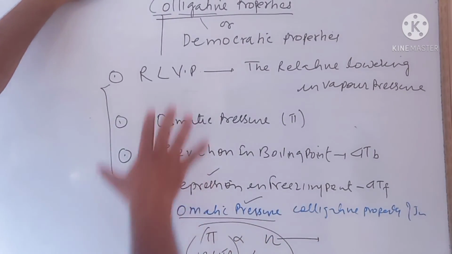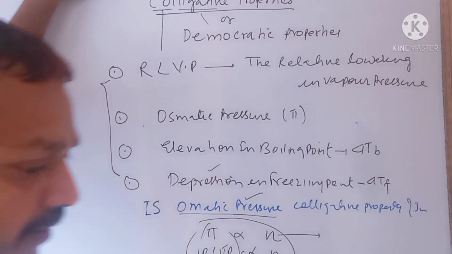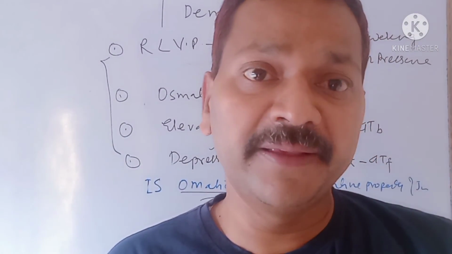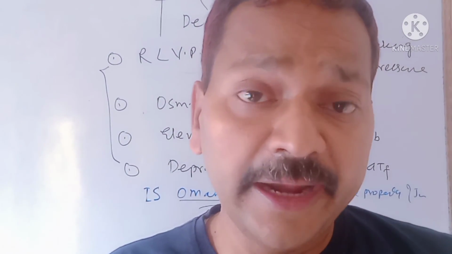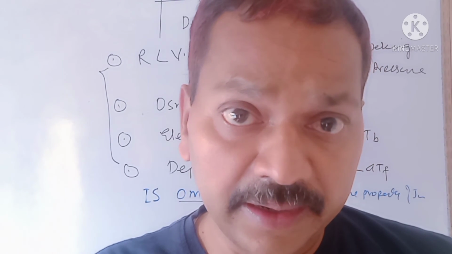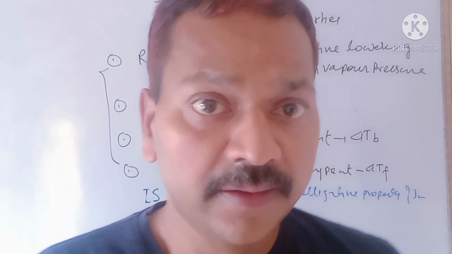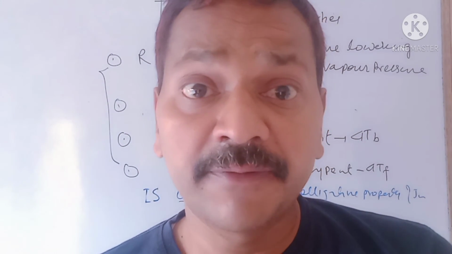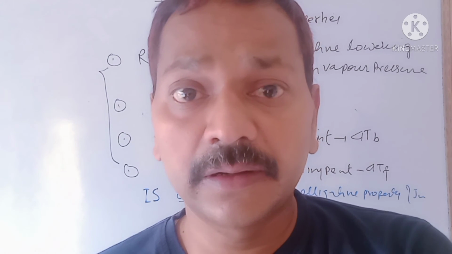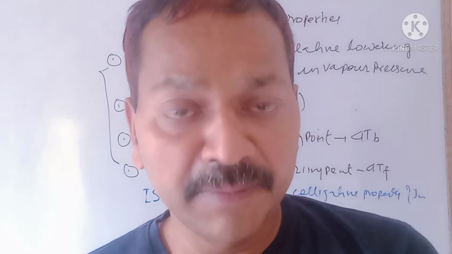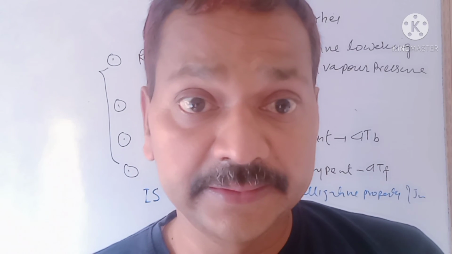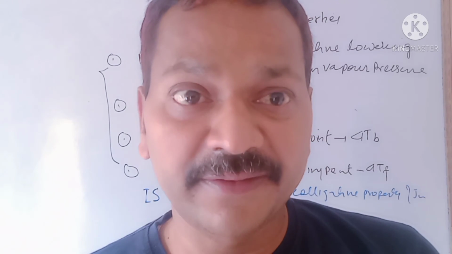So again I am revising. Recall the things, children: what is colligative property? Colligative property means it depends upon the number of moles of solute particles, but does not depend upon the nature of solute. Now a question may ask: there are four colligative properties, number 1 RLBP, osmotic pressure, elevation in boiling point, and depression in freezing point.